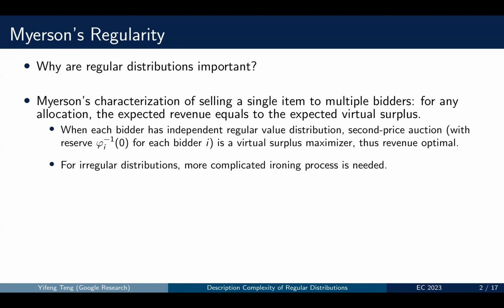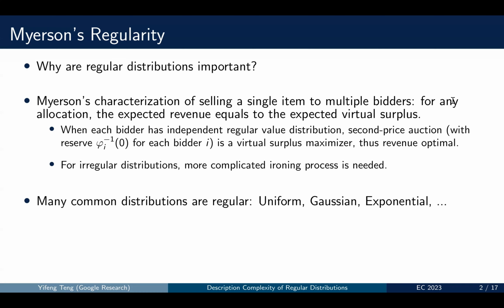So this means that when each bidder has an independent regular value distribution, a second price auction with monopoly reserve price is a virtual surplus maximizer, thus it is revenue optimal. For irregular distributions, more complicated ironing processes are needed.